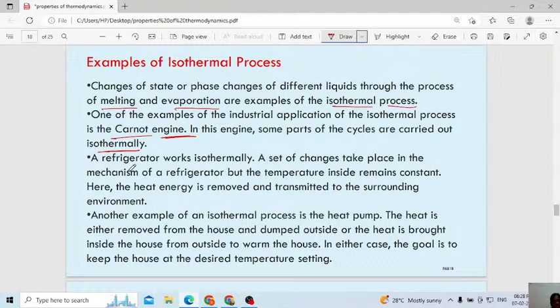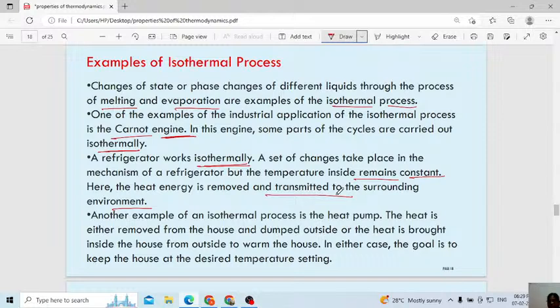Next one, a refrigerator works isothermally. A set of changes takes place in the mechanism of a refrigerator, but the temperature inside remains constant. The refrigerator will maintain the proper temperature. Everyone has a fridge, no? In the fridge we set the temperature, and it remains constant. Here the temperature is constant, but heat energy is removed and transmitted into the surrounding environment. You can check even the back side of the refrigerator. If you touch it, you will feel heat, and you will be shocked.